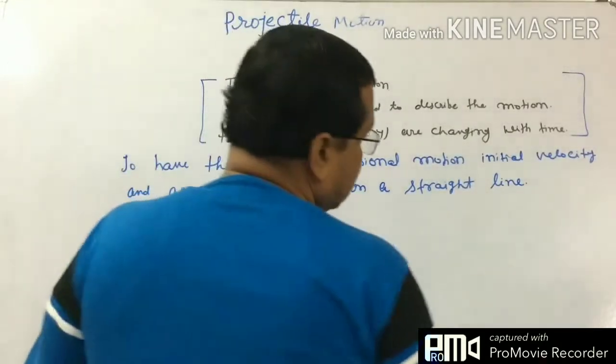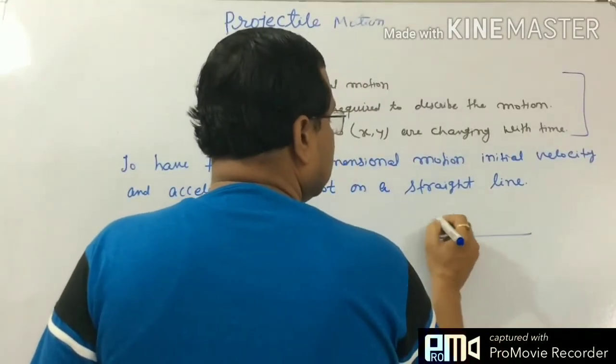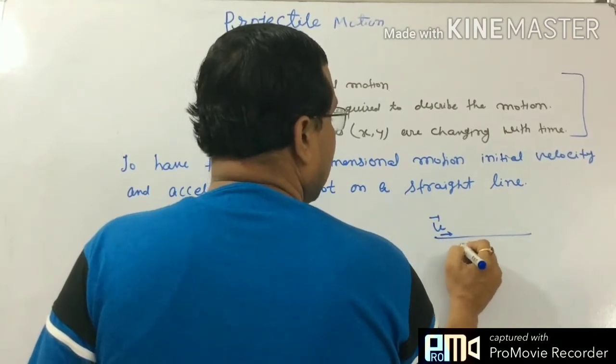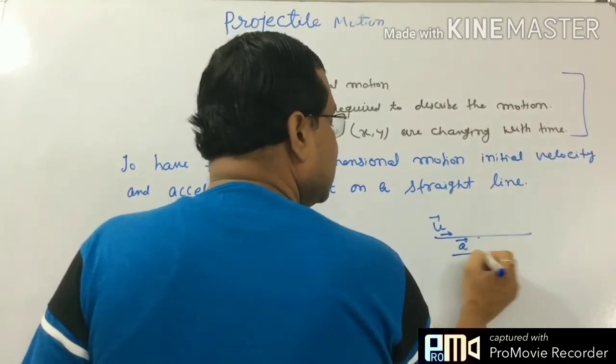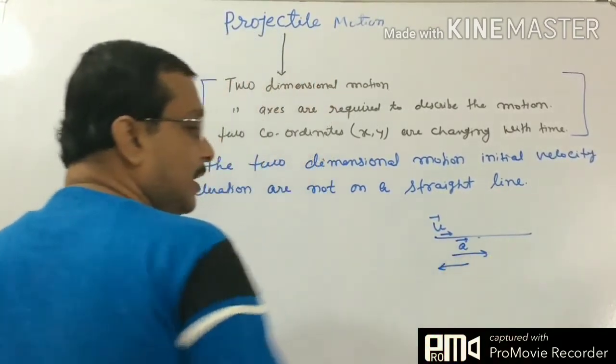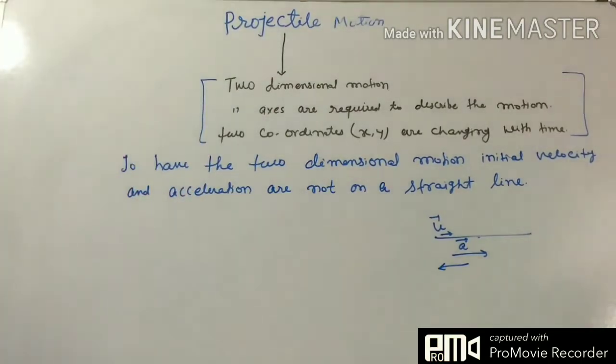This will not happen if you give this initial velocity u in this direction and acceleration happens either in this direction or this direction. That may not be the case, because in this case when u is